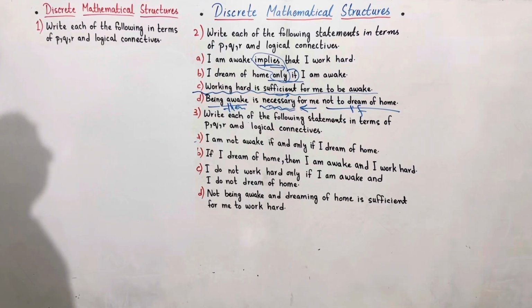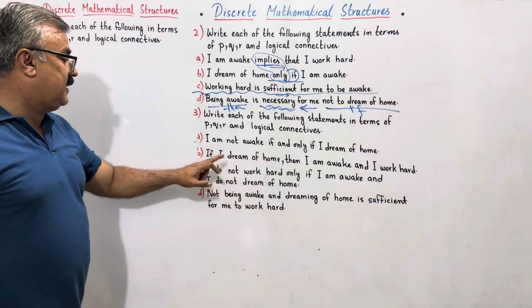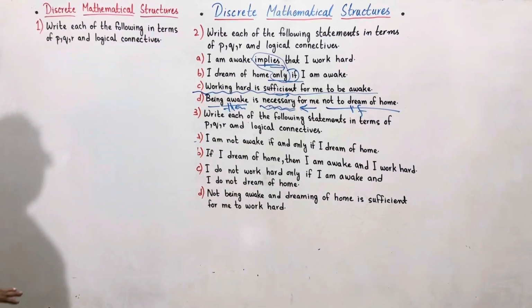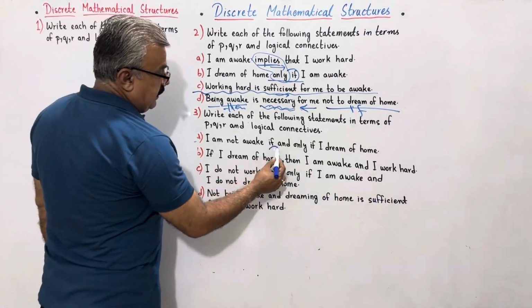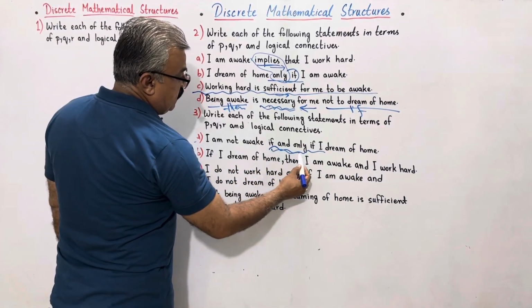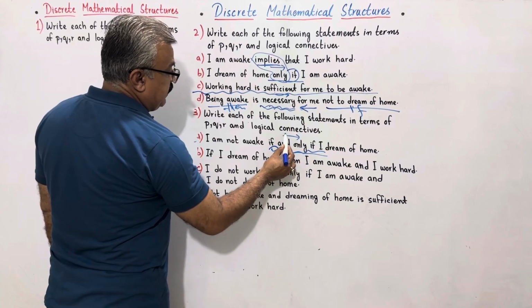Towards question number 3. Write each of the statement in terms of P, Q, R and logical connectors. First one is: I am not awake if and only if... If and only if. It's a double way of implication.